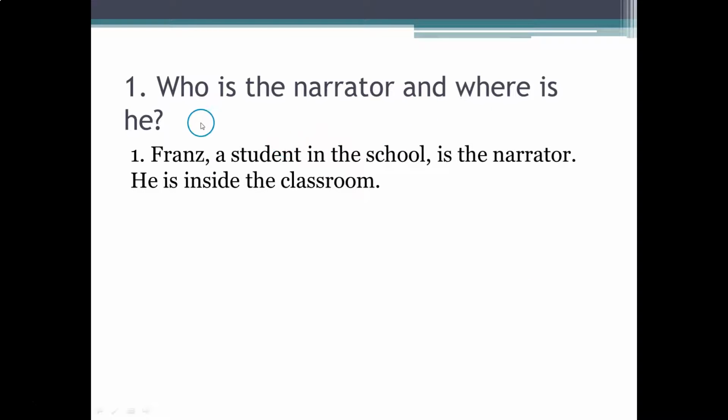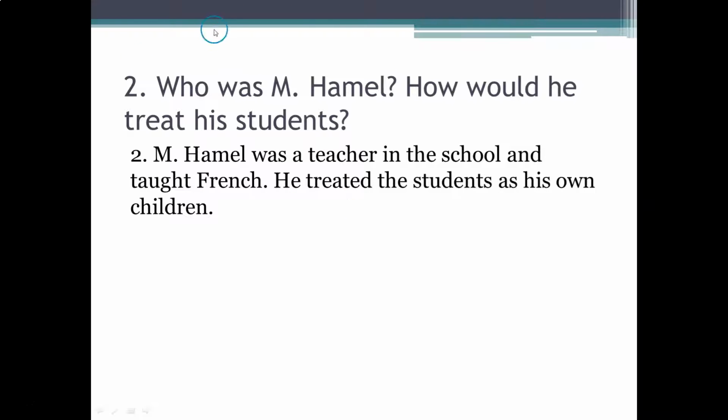So who is the narrator and where is he? Franz is a student in the school. So who is the narrator? Franz is student. You underline both. Franz also and a student in the school is the narrator. He is inside the classroom. So inside the classroom you can underline over here for the second question.